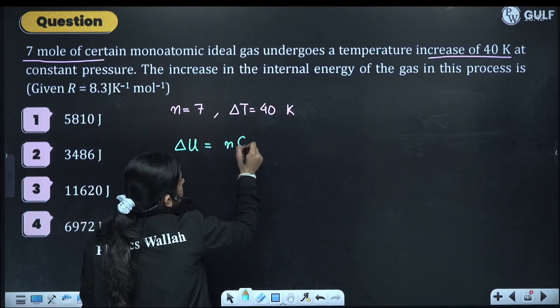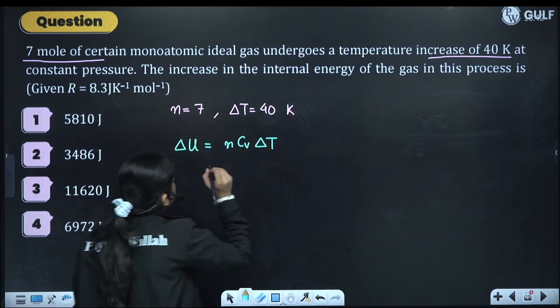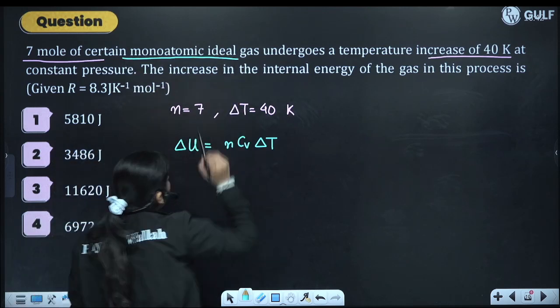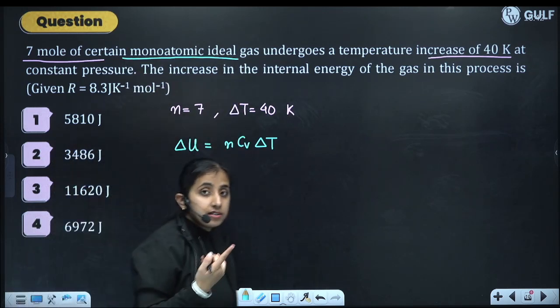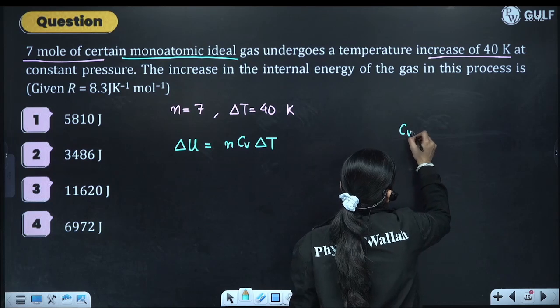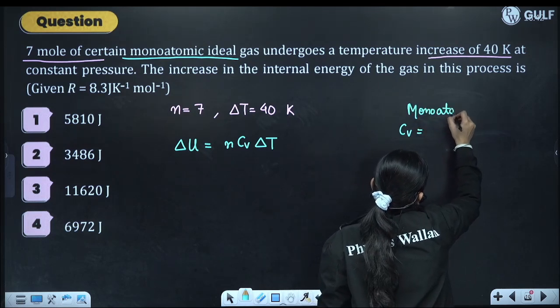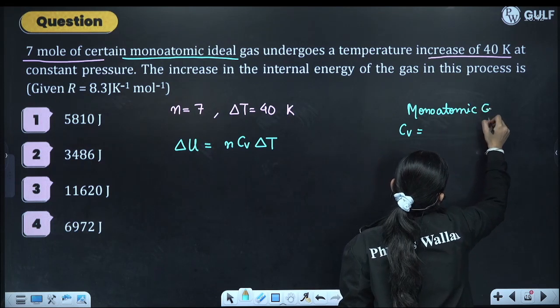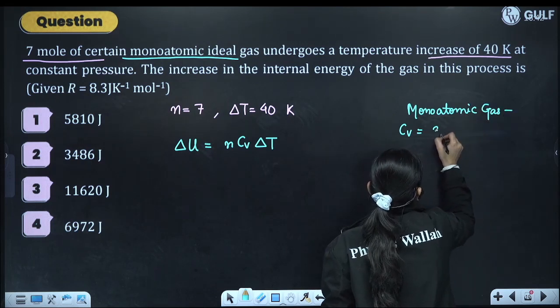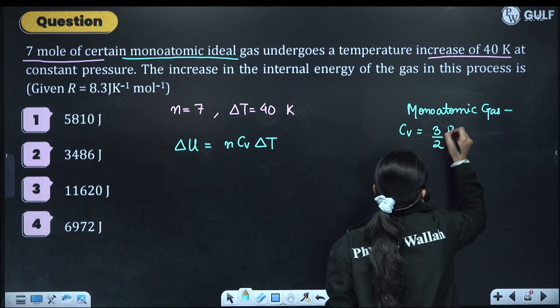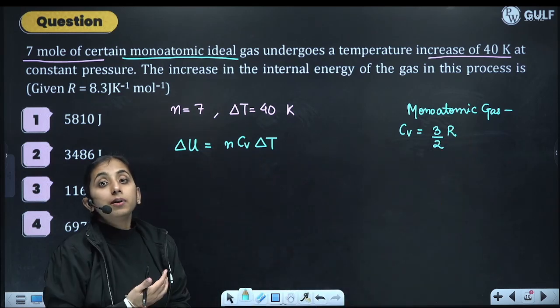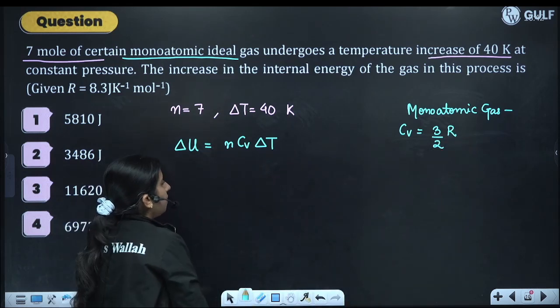Increase in internal energy is nCv delta T. We have a monatomic gas, so what is my Cv? Cv is 3 by 2 R.